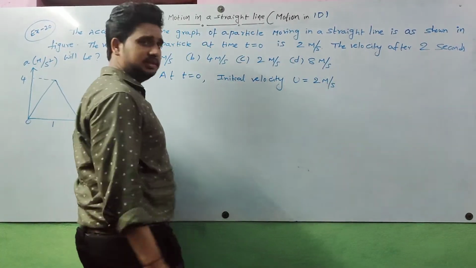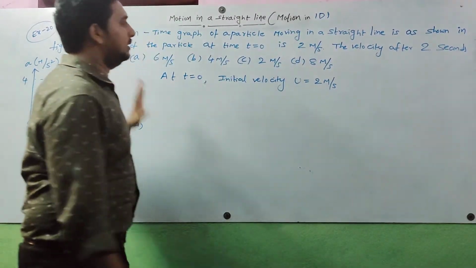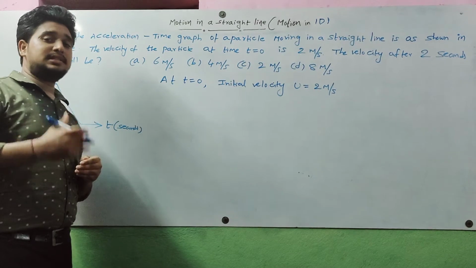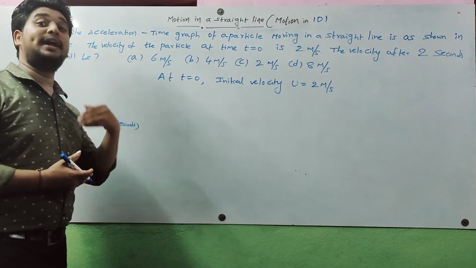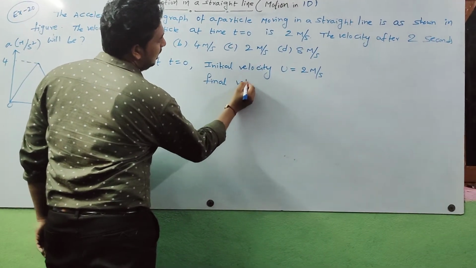The velocity after 2 seconds, what we need to find? Velocity after 2 seconds means the final velocity.